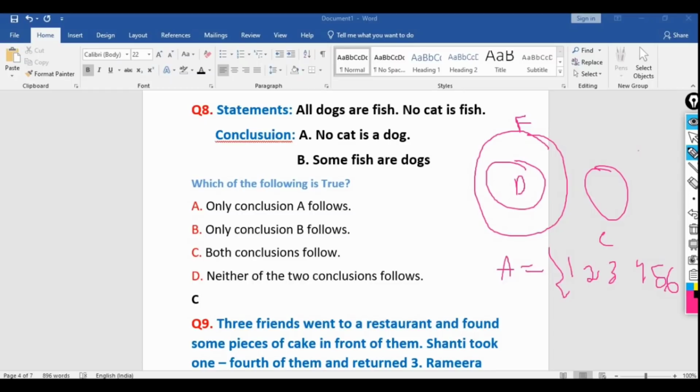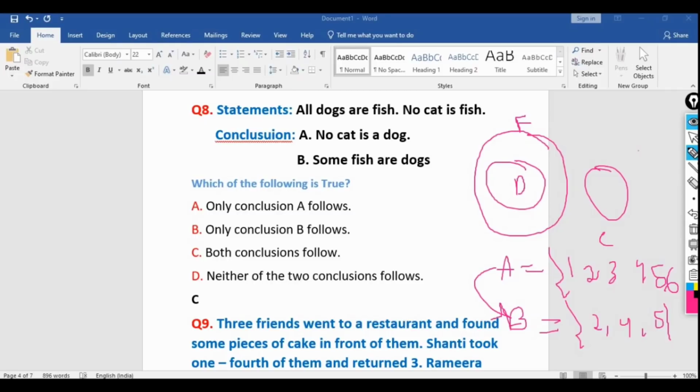If B is a subset of A and it has elements 2, 4 and 5, then some of the elements of A belong to B. If you see carefully, 2 belongs to 2, 4 belongs to 4 and 5 belongs to 5.